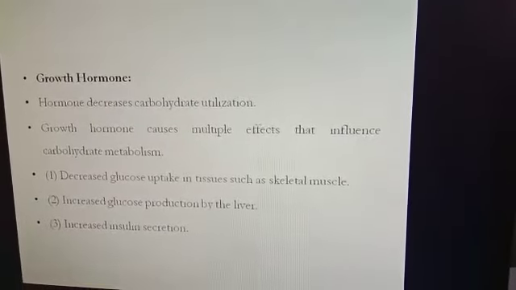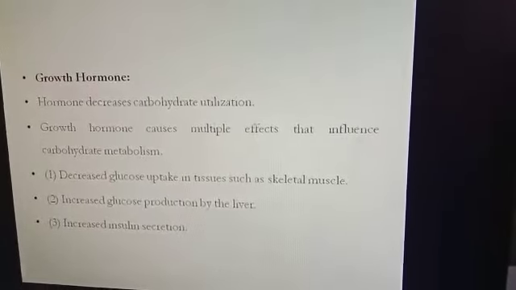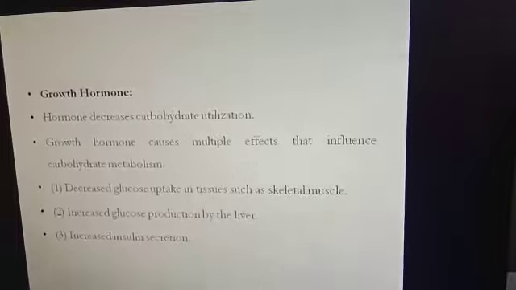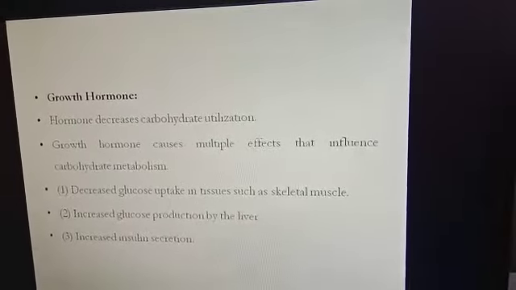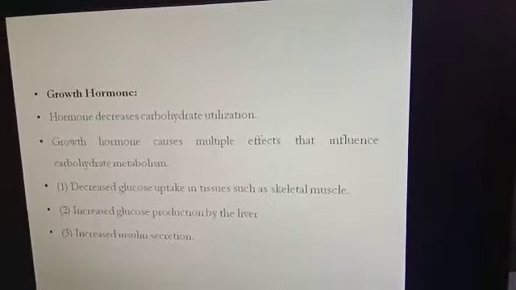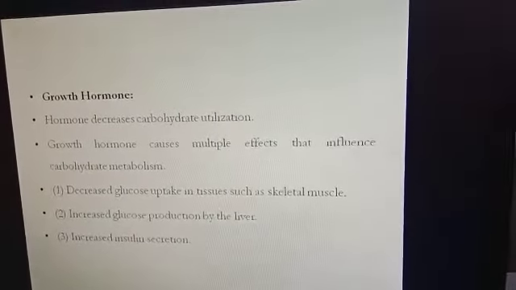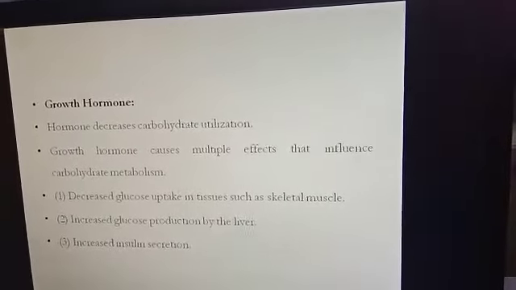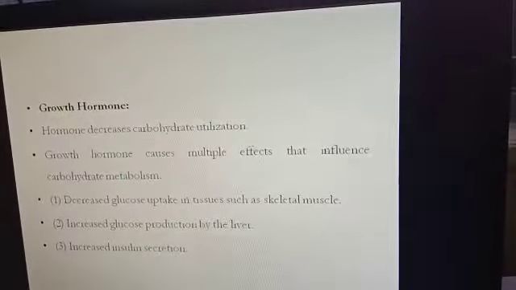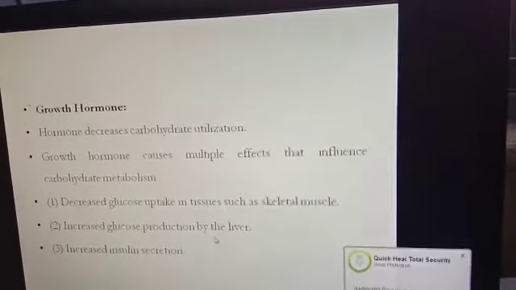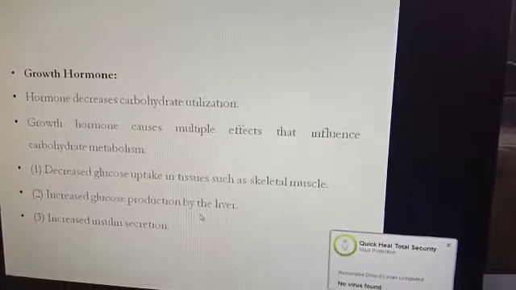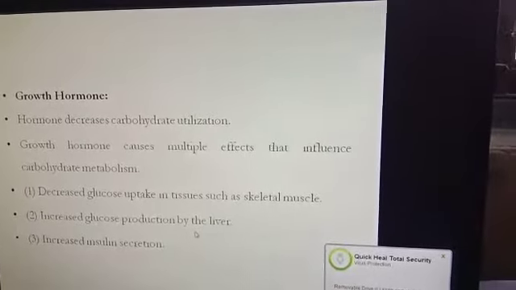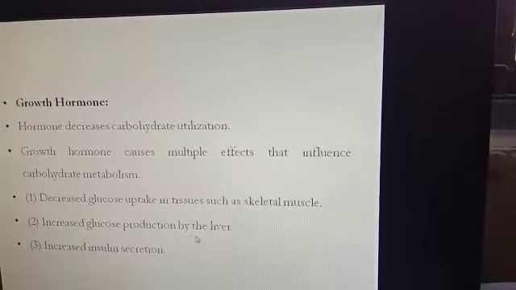That blood glucose is transported to different tissues like skeletal muscle, brain, and liver. So growth hormone decreases the transport of glucose into the skeletal muscle, so the blood glucose level will remain high. Again, it increases glucose production by the liver, so growth hormone induces gluconeogenesis in the liver. Also, growth hormone increases insulin secretion, so that the blood glucose will be transported to the liver and other tissues.